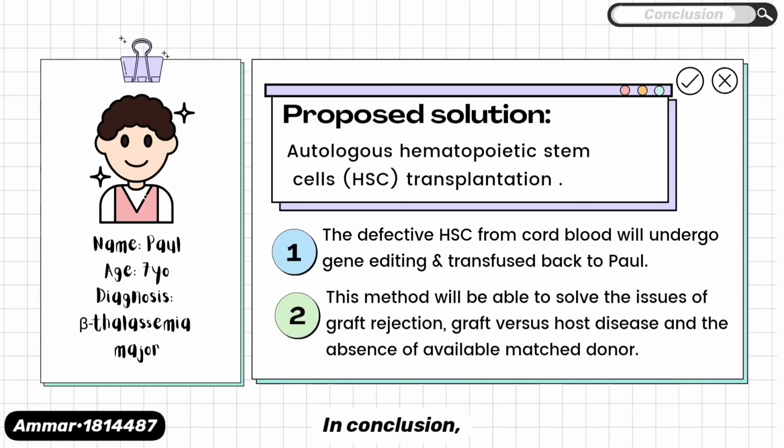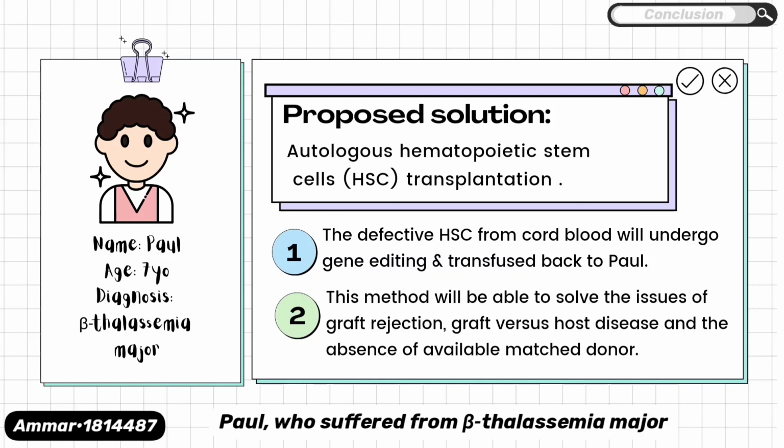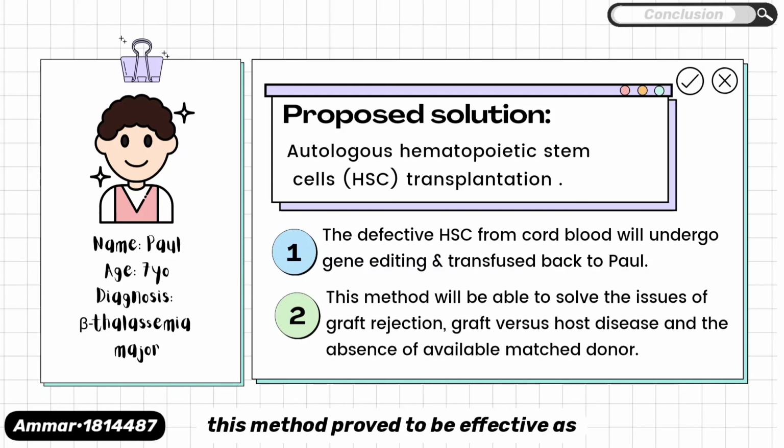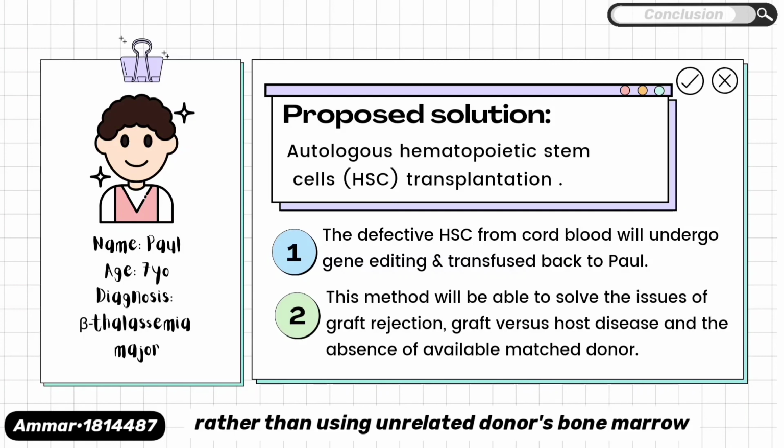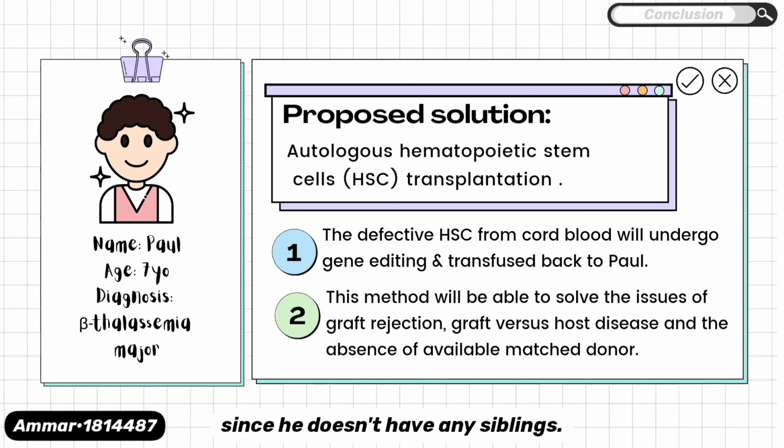In conclusion, modified gene of hematopoietic stem cells, precisely cord blood transplantation, has been proposed as the best solution in treating Paul who suffered beta-thalassemia major. This method proved to be effective as it did solve the issue of graft rejection and GVHD since it came from Paul's own cells rather than using an unrelated donor's bone marrow since he doesn't have any siblings.